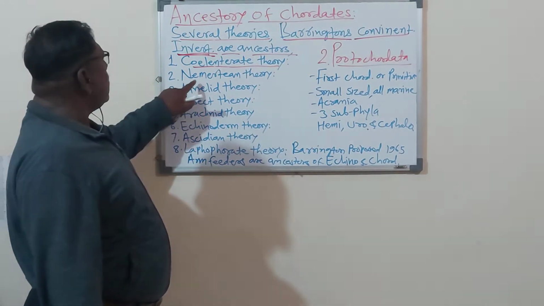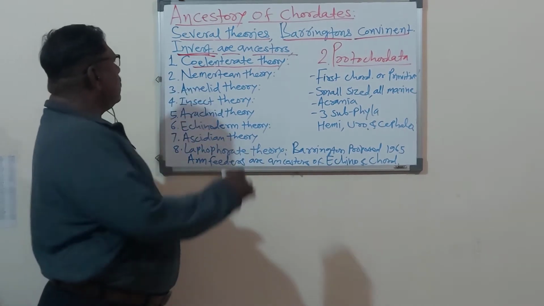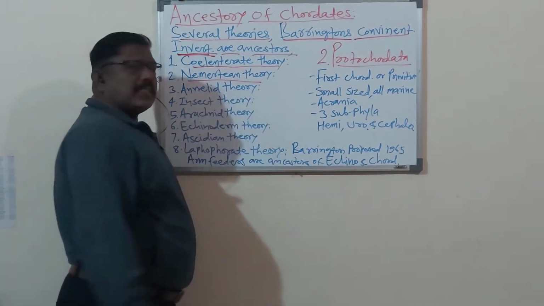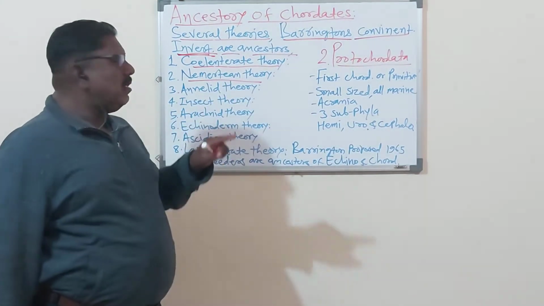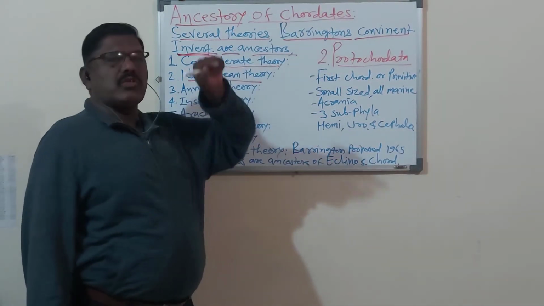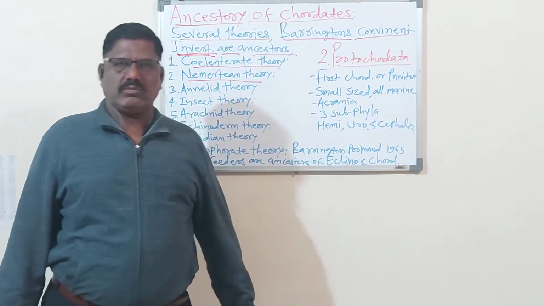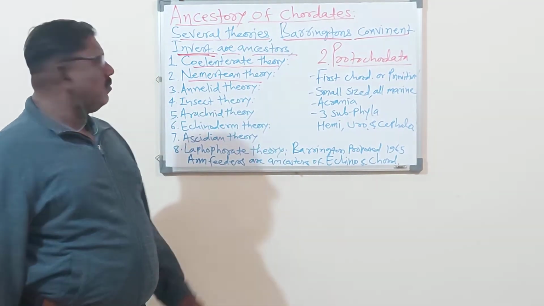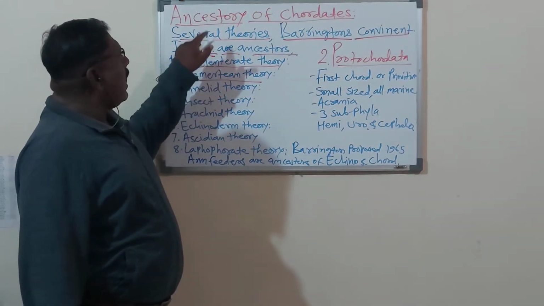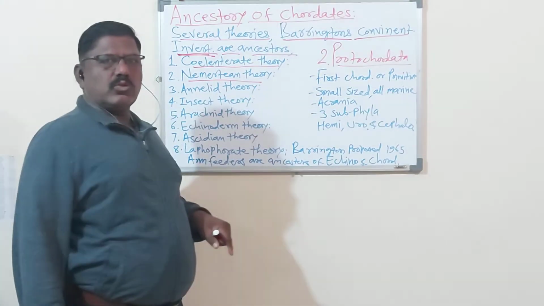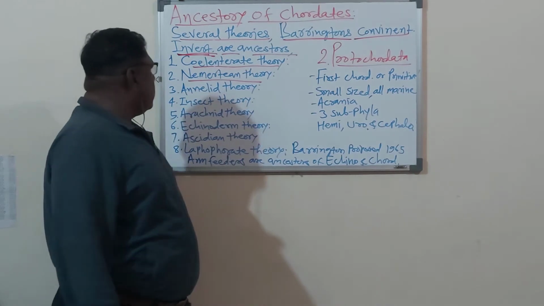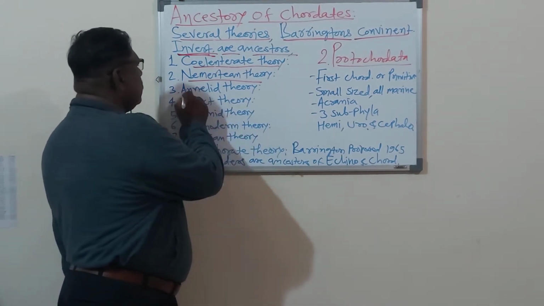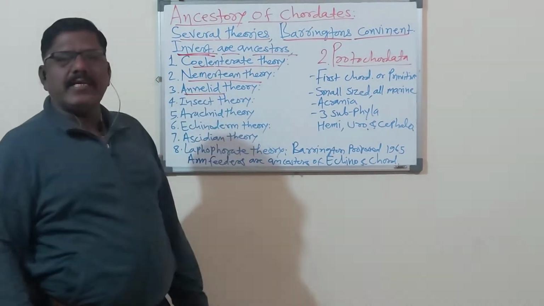Another theory is the Nemerton theory. This theory suggests the nemertons are the ancestors of the coordinates. Remember, nemertons are the ancestors of the coordinates. So that theory is named the nemerton theory. Then annelid theory. You know Annelida, phylum Annelida.